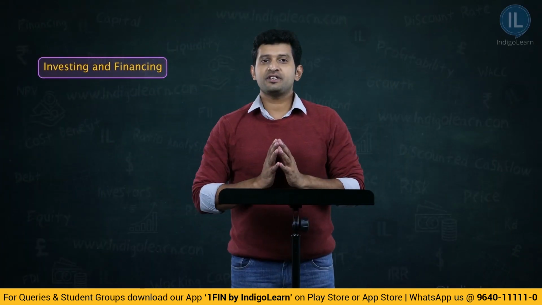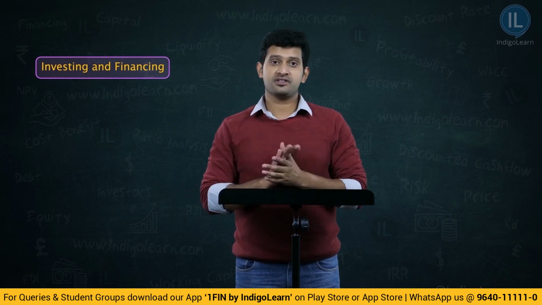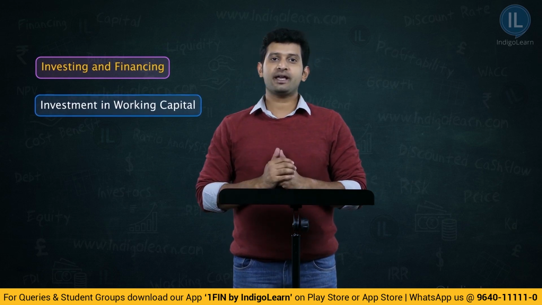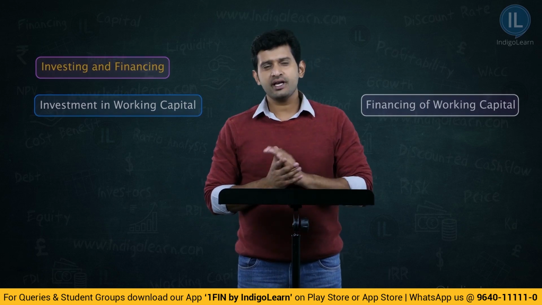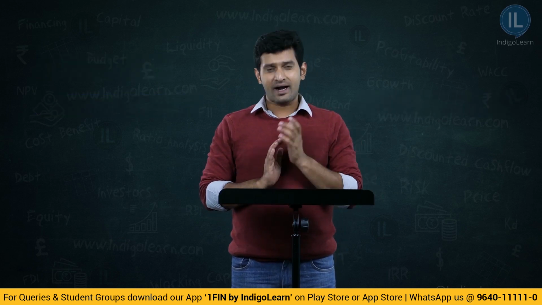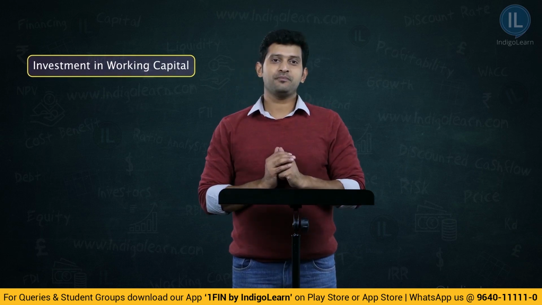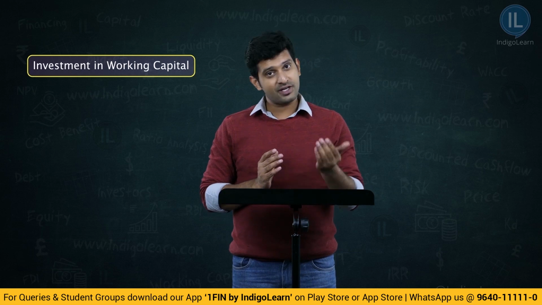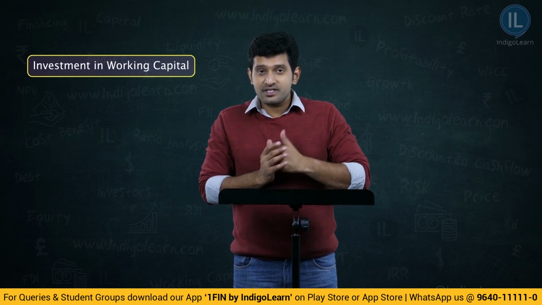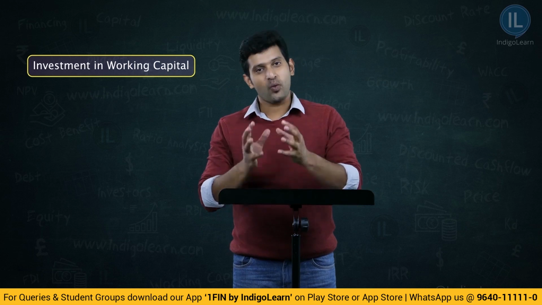So friends, we have been mentioning that working capital policy is a decision of two major functions, that is, one, investment in working capital, and two, financing of working capital. Now, firstly, we said investment in working capital is to understand how much has to be invested in working capital. That is the primary job. Secondly, once we know how much has to be invested, the second question is from where do we generate the funds for the purpose of working capital.